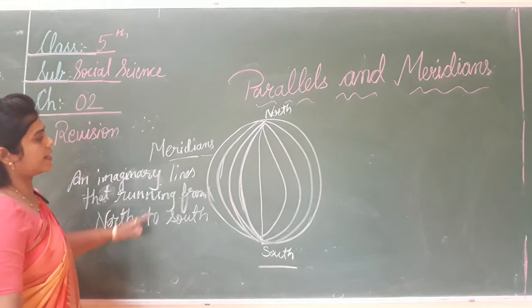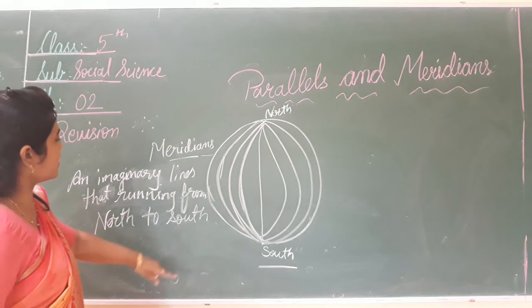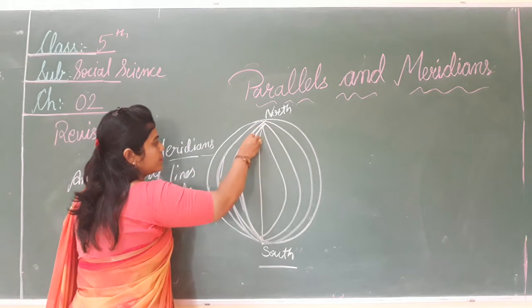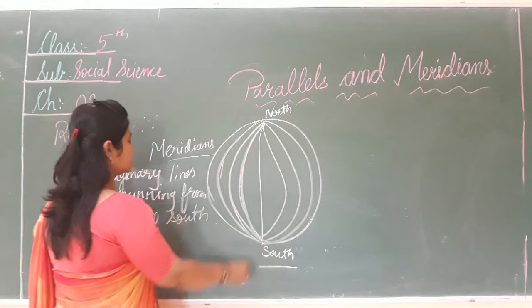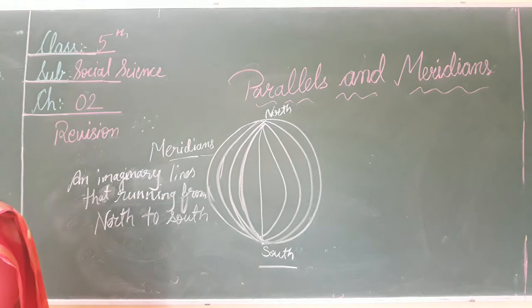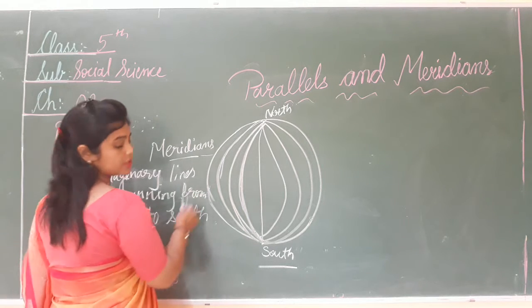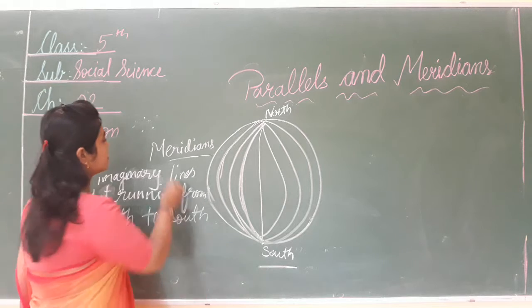So what is this meridian? An imaginary line that runs from north to south, that is called the meridian. इनको क्या बोलेंगे? Meridians.